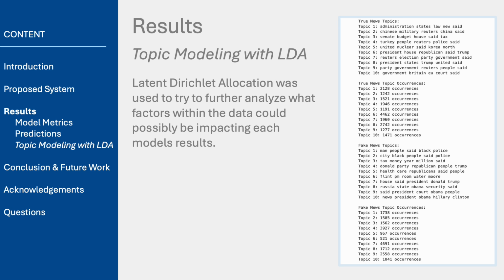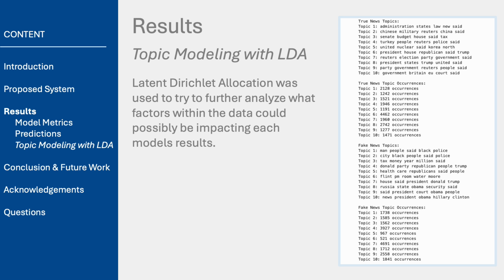One key issue I found was that the XGBoost model was heavily relying on the news source disclaimers, like Reuters, at the start of articles to classify them as true or fake. This caused the model to misclassify some articles, especially when the actual content didn't match the headline. When I added these disclaimers to the beginning of the article during testing, the XGBoost model incorrectly labeled some articles as true, even when they were fake.